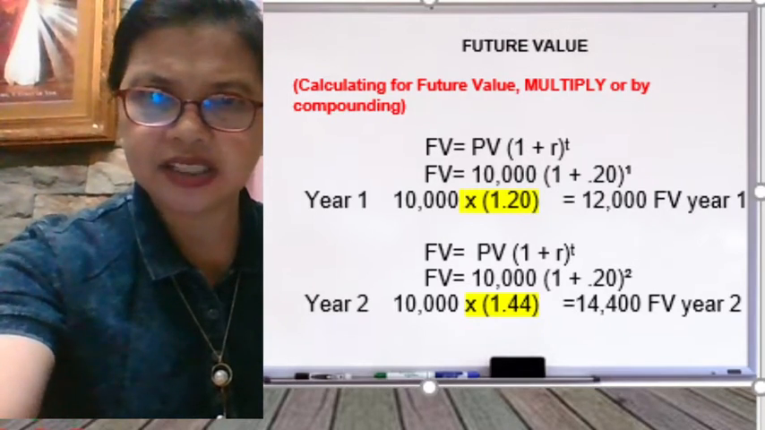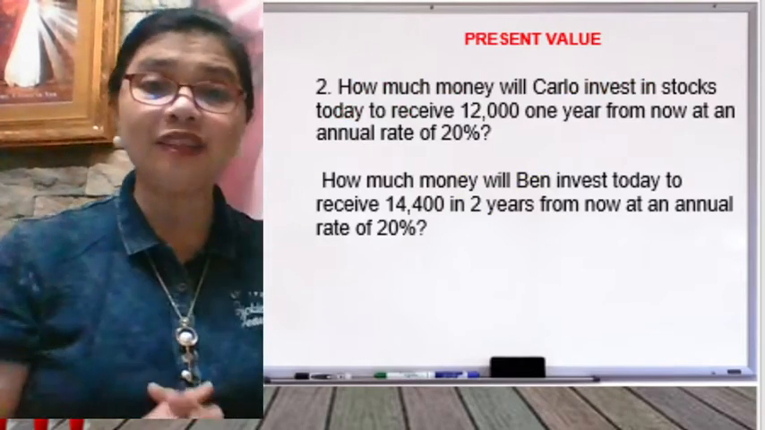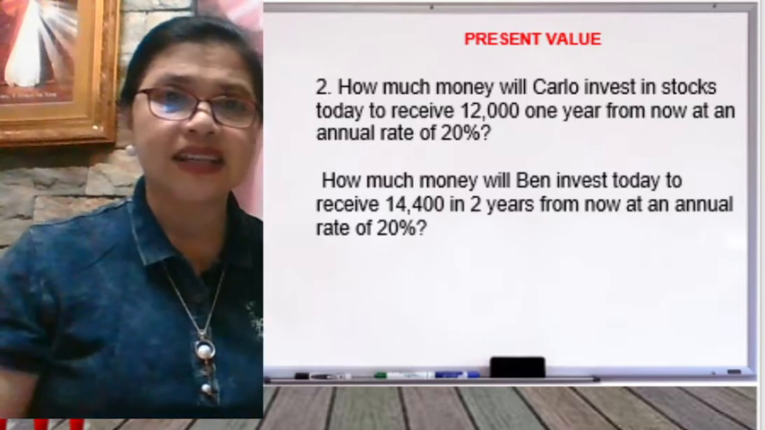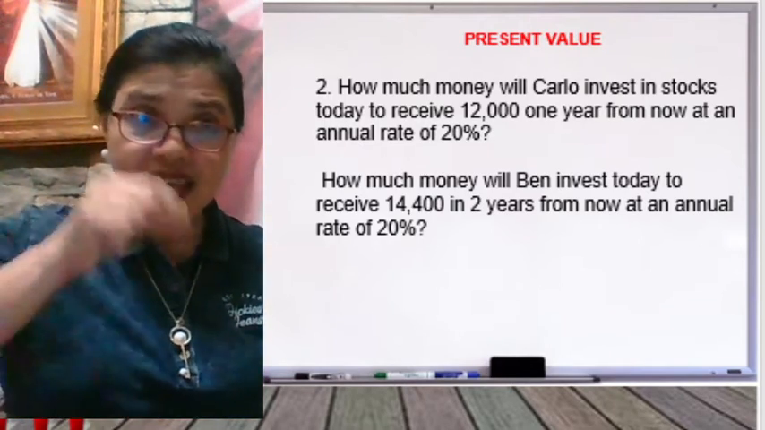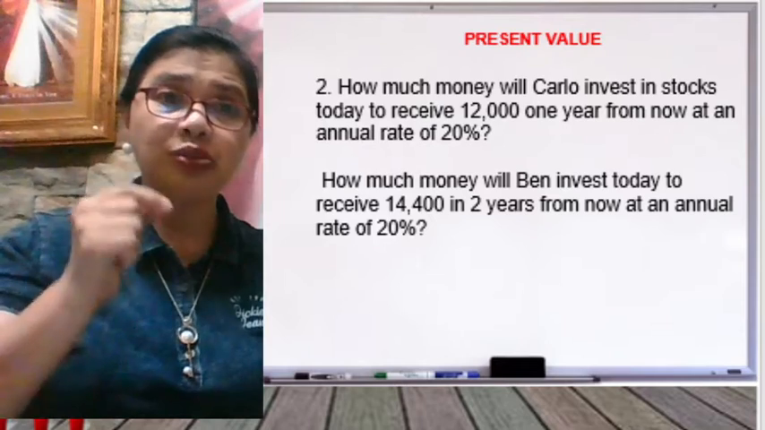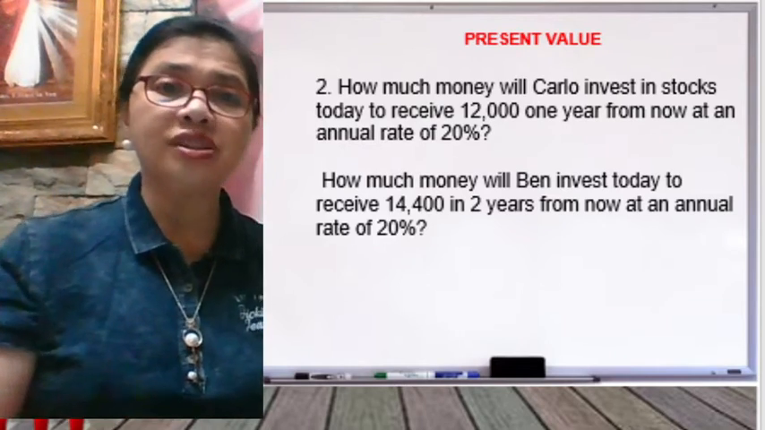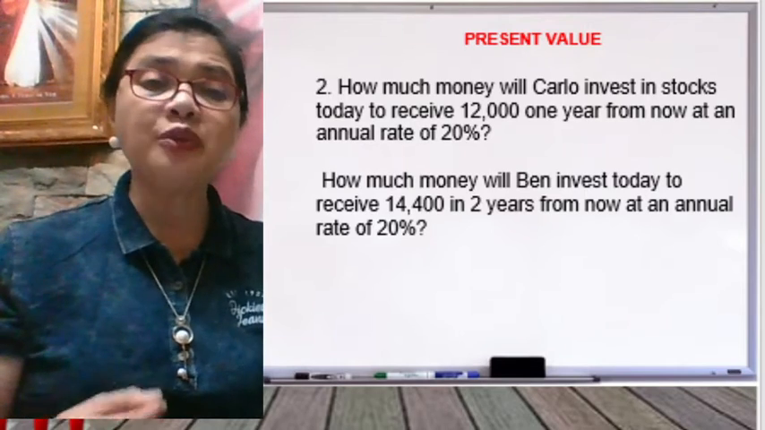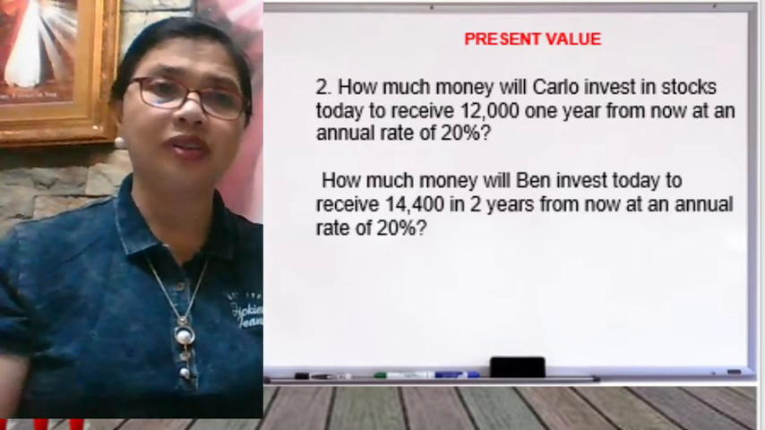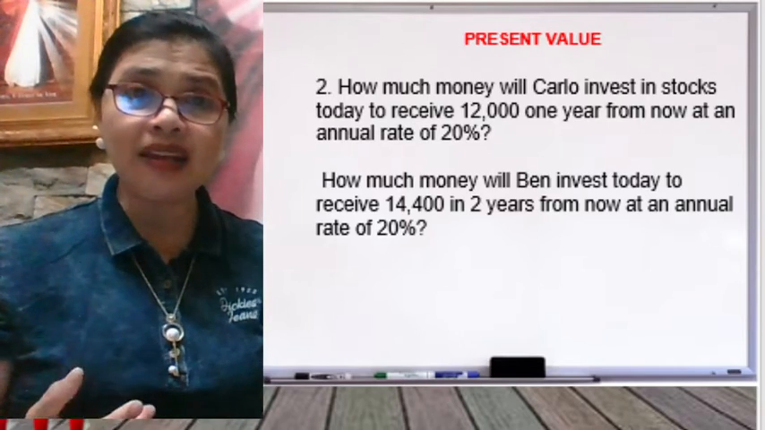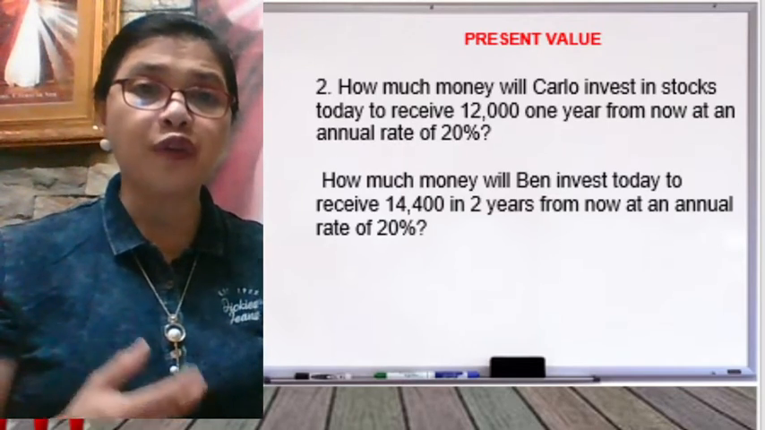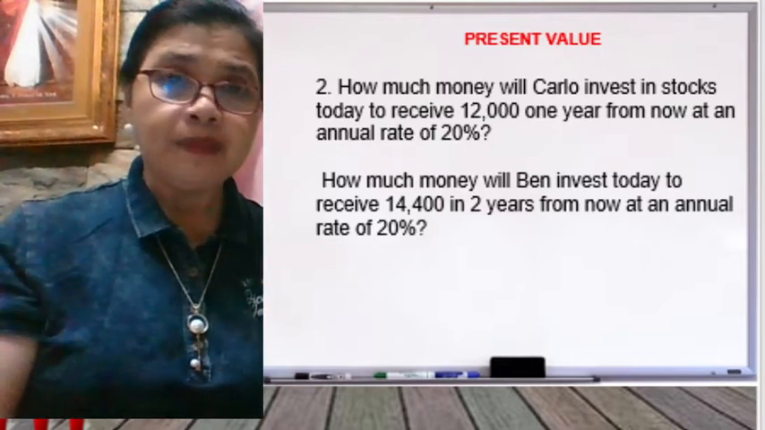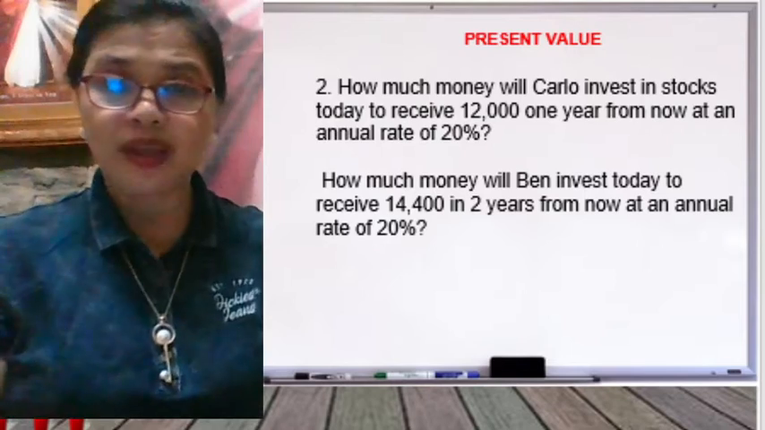Now the next problem is the present value. How much money will Carlo invest in stocks today? So the present value. How much will he invest today to receive 12,000 in 1 year from now at an annual rate of 20%? The second question, how much money will Ben invest today to receive 14,400 in 2 years from now at an annual rate of 20%?